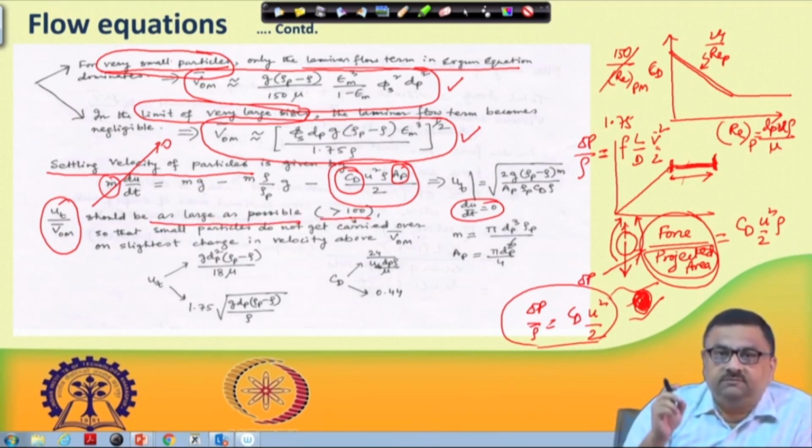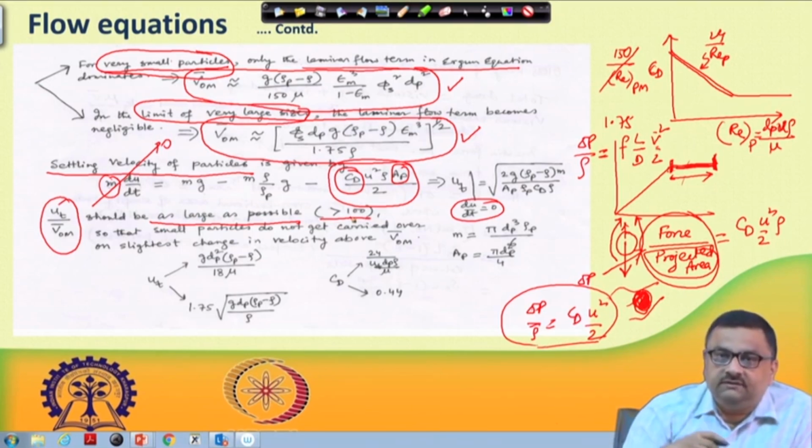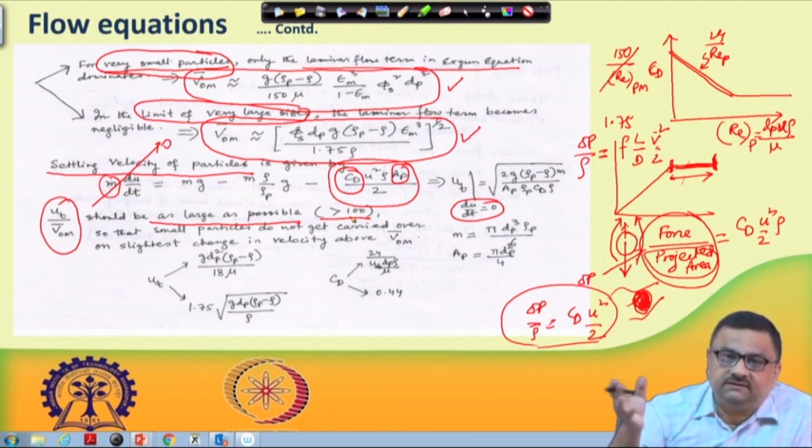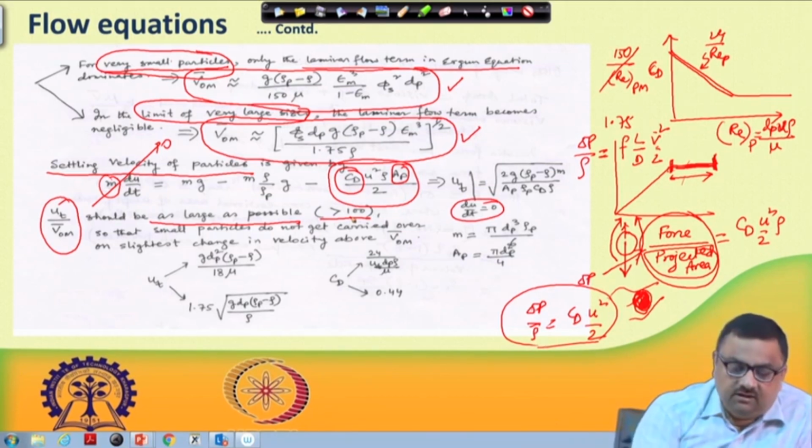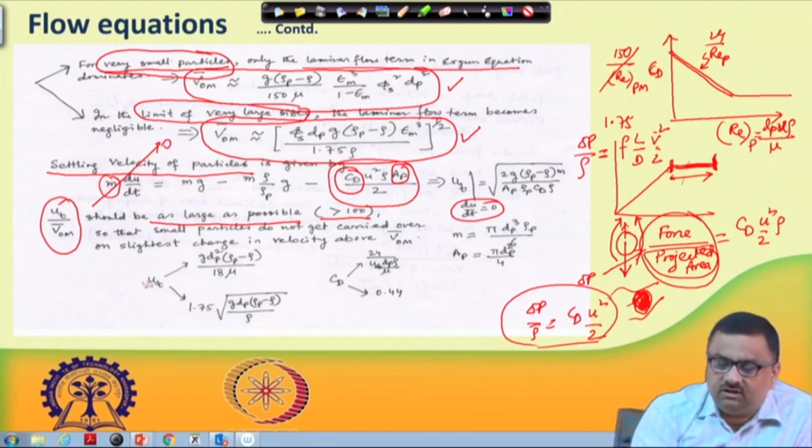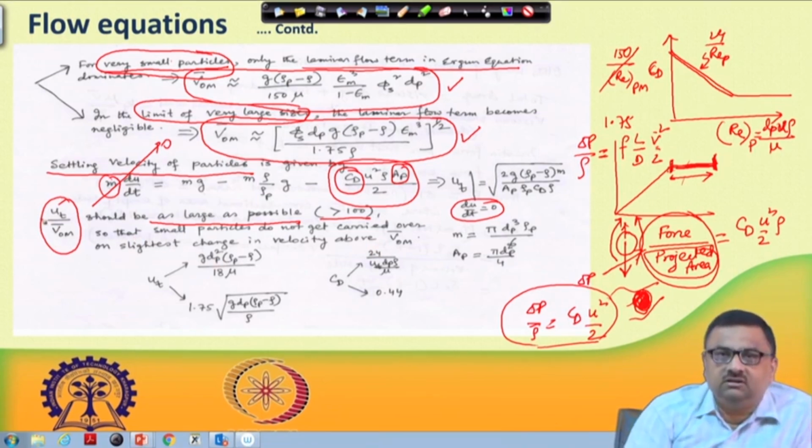fluctuation in the superficial velocity when it is in the fluidized state, it should not reach the terminal velocity at which it leaves the system, so that small particles do not get carried over. On the slightest change in velocity above VOM bar, this will happen if this ratio is not high enough, and high means at least to the tune of 100.